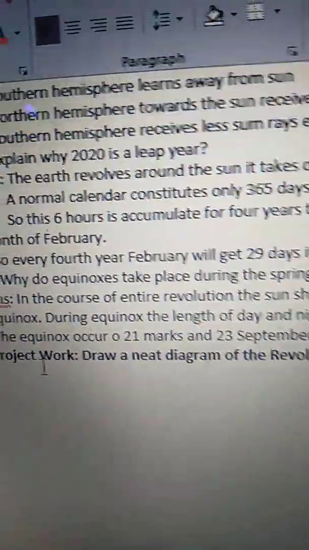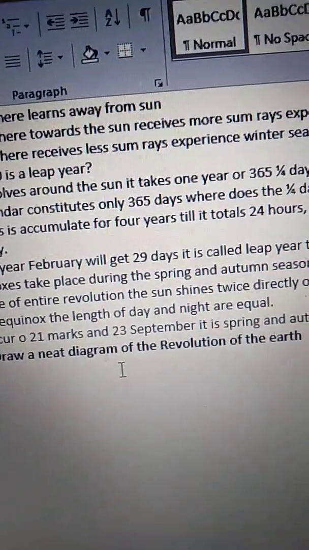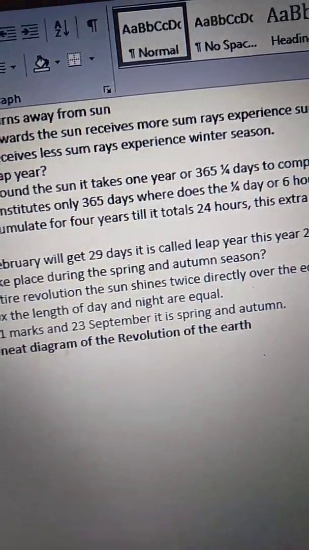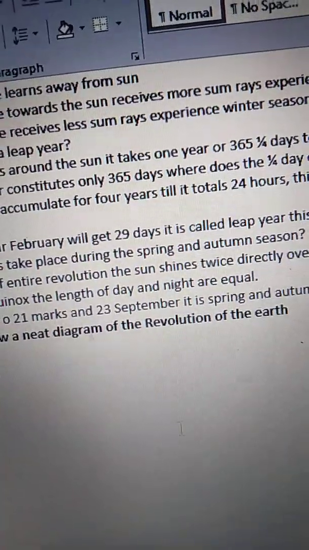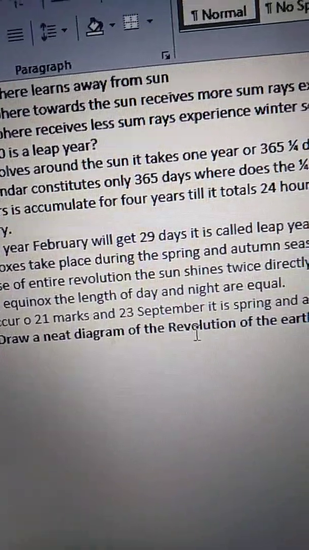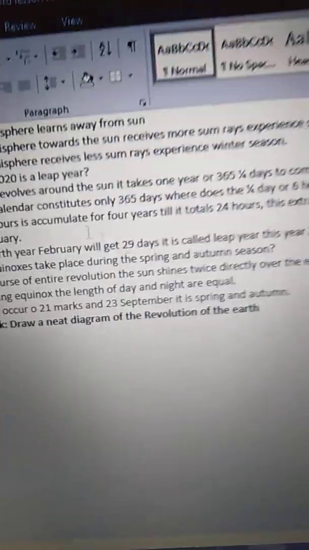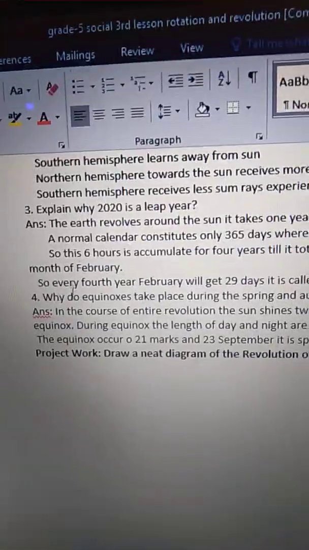Okay, see here they have given project work. Draw a neat diagram of the revolution of the earth. We have it in the textbook. So draw a neat diagram of the revolution of the earth in your homework books, children, and also write these 4 long answers, each 2 times, in your homework books.